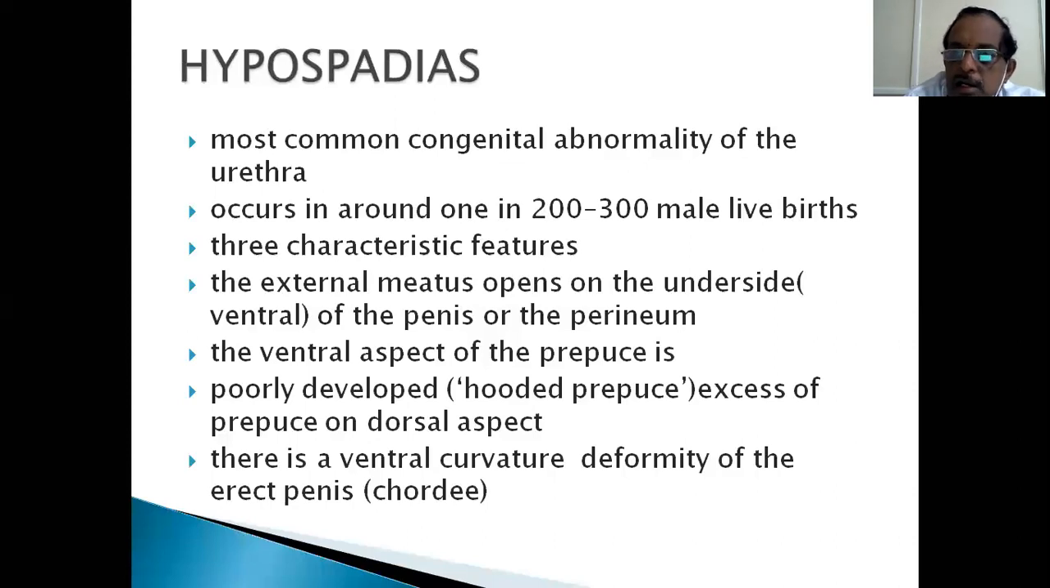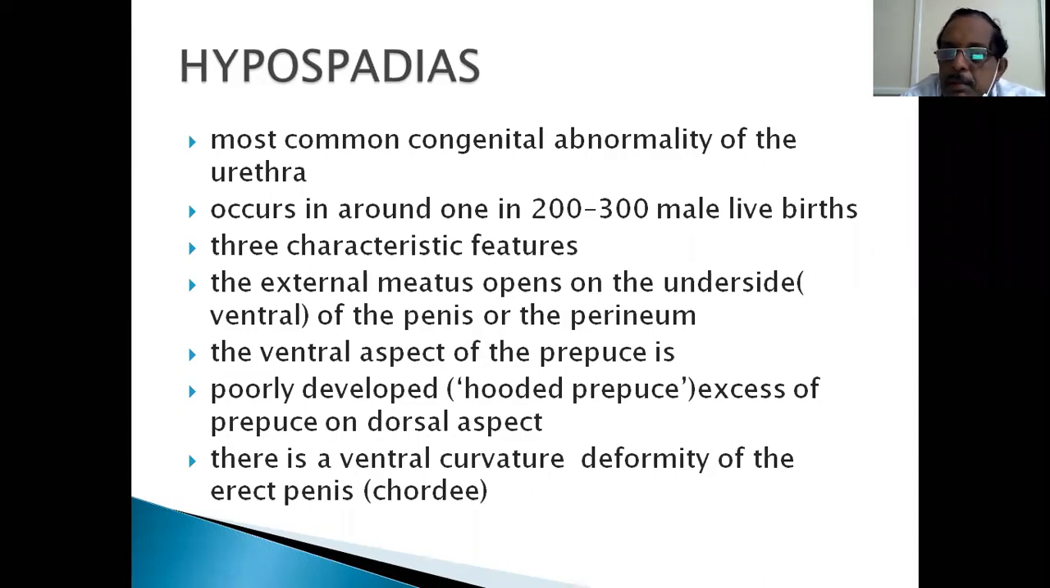Normally, the organ looks like that. Whereas here, the meatus is not at the tip of the glans. It opens on the undersurface, the ventral aspect of the penis, and it can be anywhere from the penis to the perineum. The ventral aspect of the prepuce is poorly developed. So there is excess of prepuce on the dorsal side, which is called hooded prepuce.